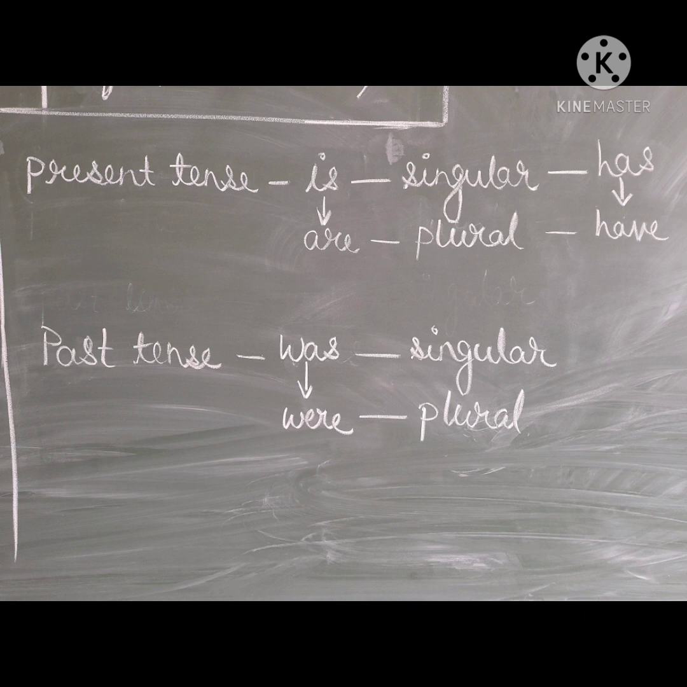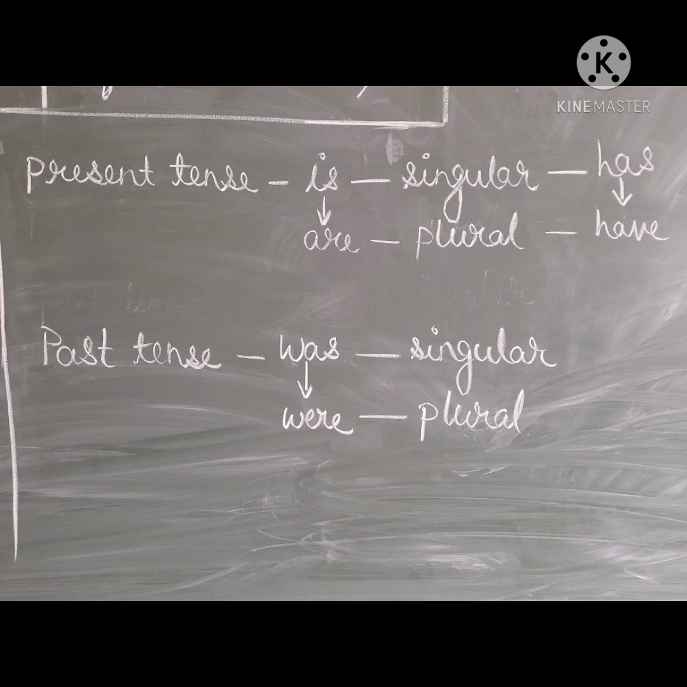Children, one thing you have to keep in mind, that if the sentence is in present tense and the subject is singular, we will use is or has. But if the sentence is in present tense but the subject is plural, then we will take are and have. Similarly, if the sentence is in past tense and the subject is singular, we will take was. But if the sentence is in past tense but the subject is plural, then we will take were.